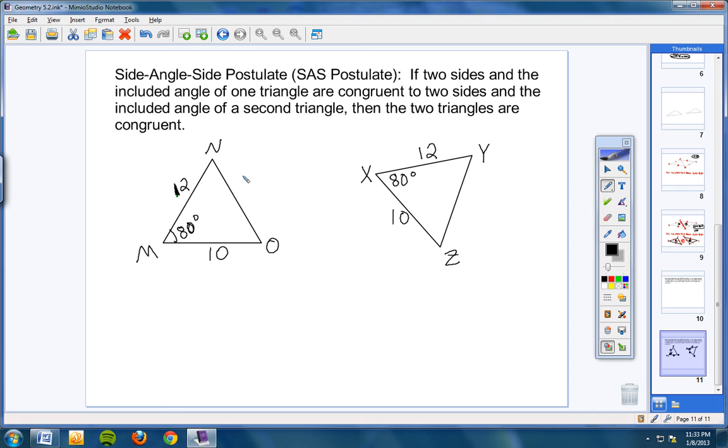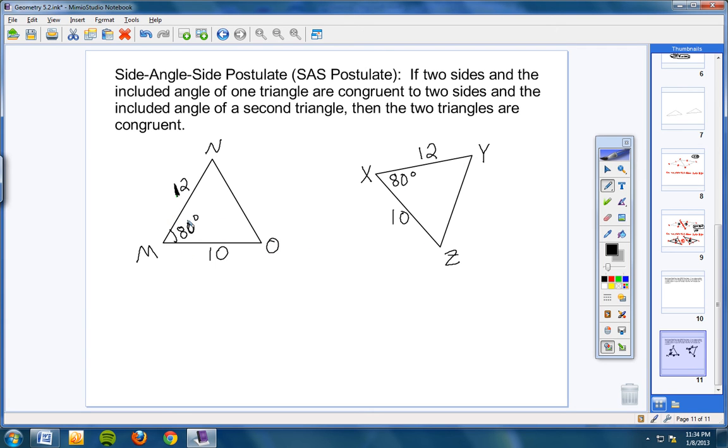Okay, I have triangle MNO right here. I have triangle XYZ right here. Please notice that I have a side here that is 12, a side here that is 10, and then an angle that is 80 degrees. These three parts are congruent to these three parts over here. Side 12, side 12, side 10, side 10, angle 80 degrees, angle 80 degrees.